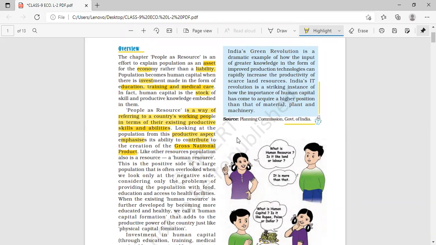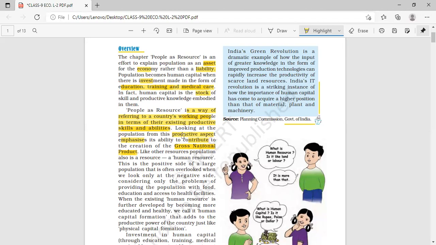So what is gross national product? It is a national income, and national income is calculated. How is it calculated? From the final product of the secondary sector and the tertiary sector. The final product that comes out at last from the tertiary and secondary sectors, and the contribution and profit in that final product, is totaled up to find out the national income.